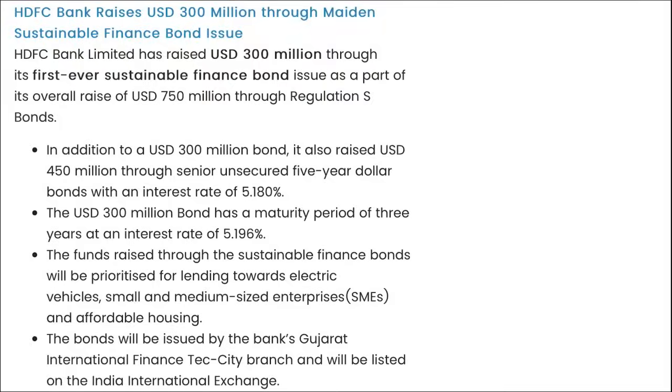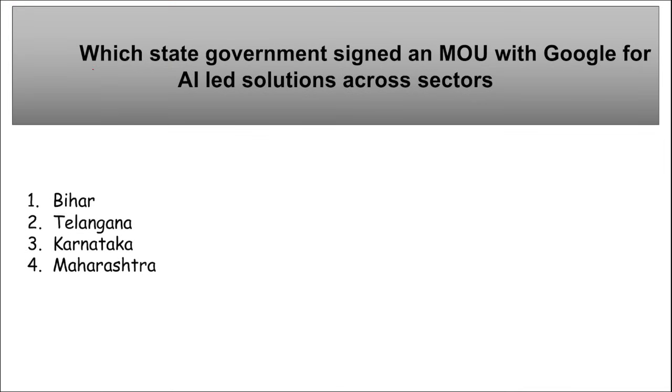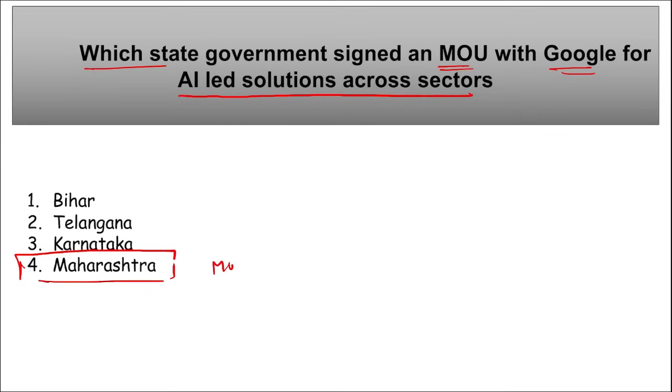5.196%. Next, which state government signed an MOU with Google for AI-led solutions across sectors? It is Maharashtra government, right? Maharashtra government signed a memorandum of understanding with Google in order to develop AI-led solutions across various sectors, right?